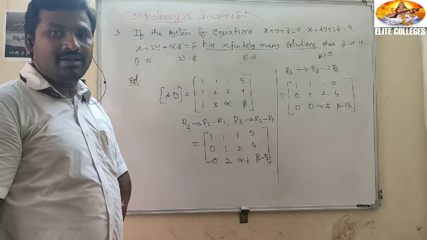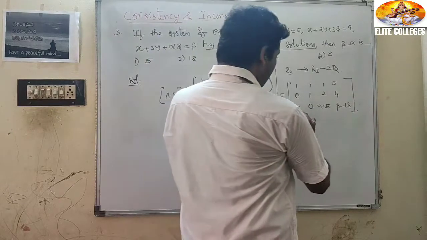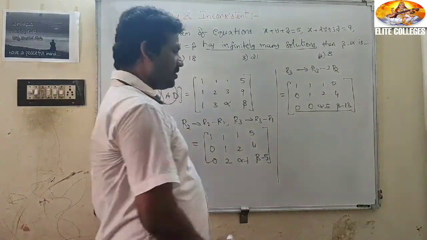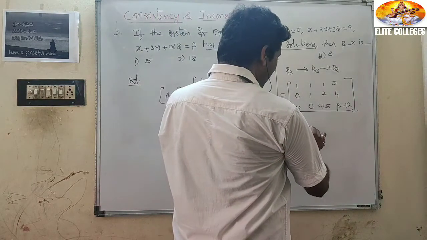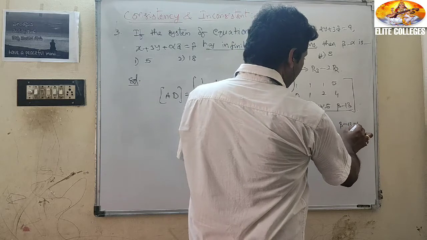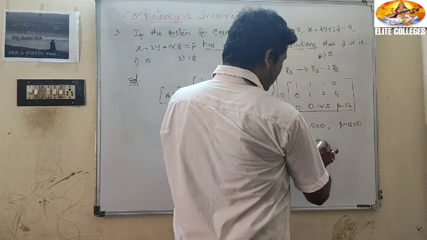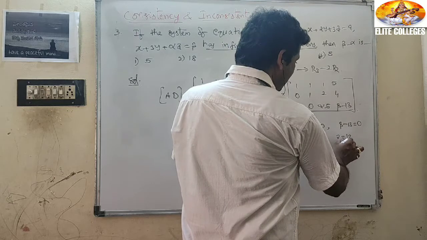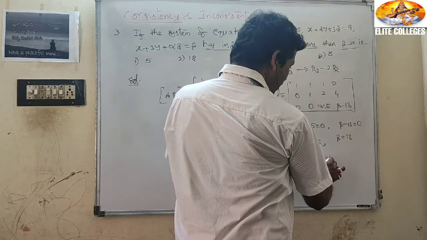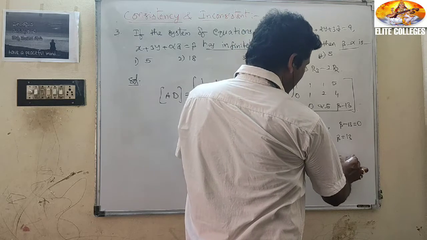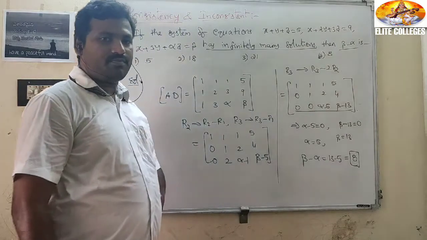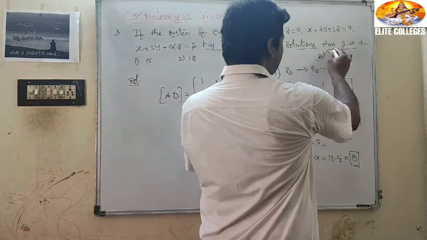Now the system of equations has infinitely many solutions. Rank A equal to rank AD less than 3. That means the last row must be all zeros. What does that imply? Alpha minus 5 equal to 0, beta minus 13 equal to 0, so alpha equal to 5, beta equal to 13. What are they asking now? Beta minus alpha, that equals 13 minus 5. What is the value? 8. That is the answer.